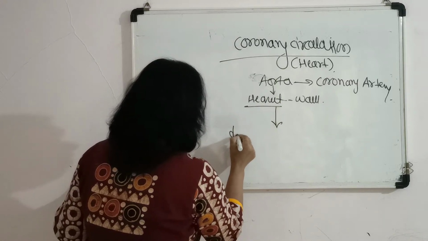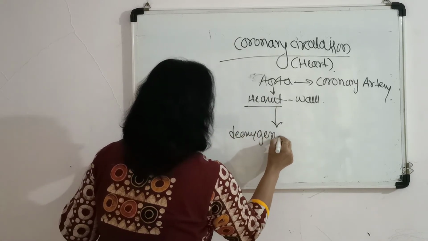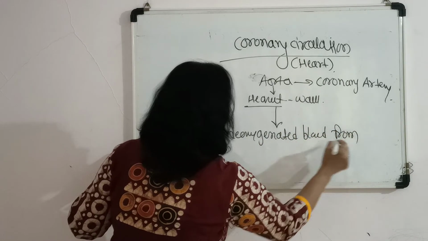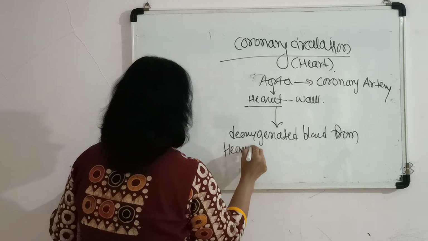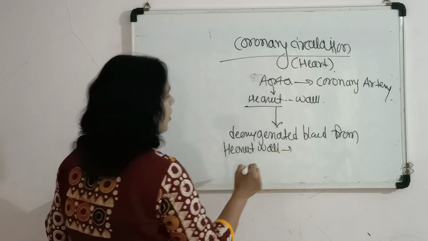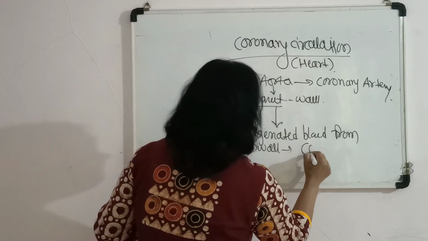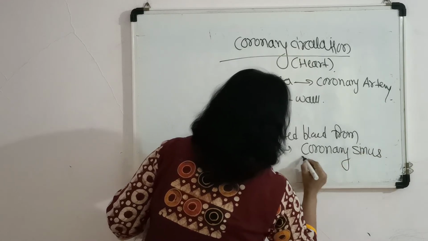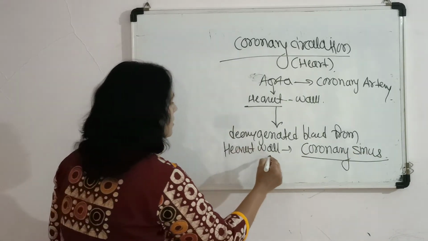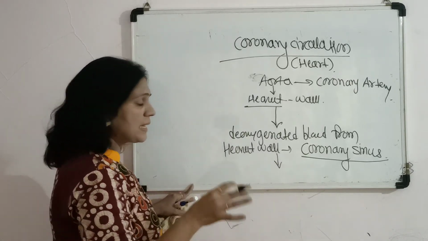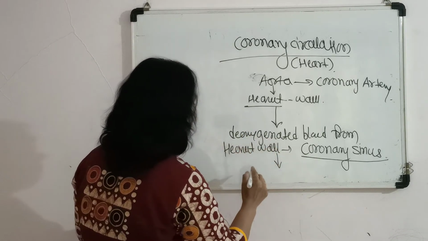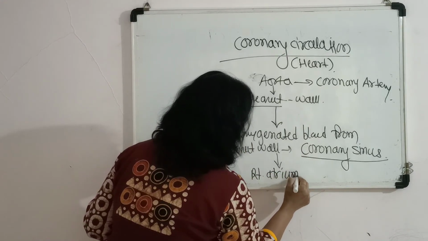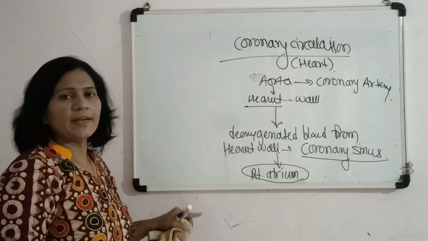And the deoxygenated blood from the heart wall is drained finally into the coronary sinus, and this coronary sinus ultimately drains the deoxygenated blood into the right atrium.